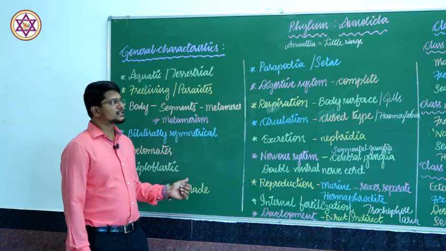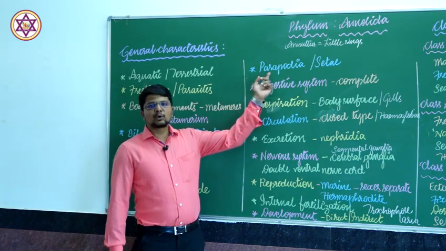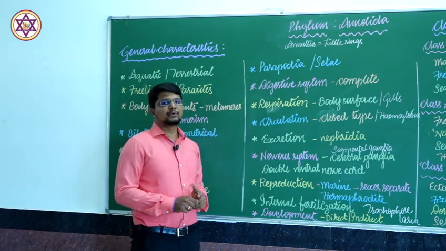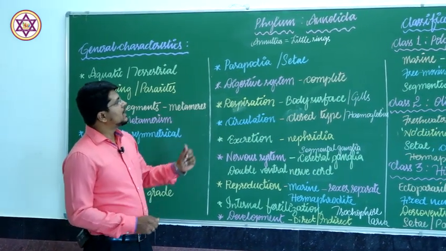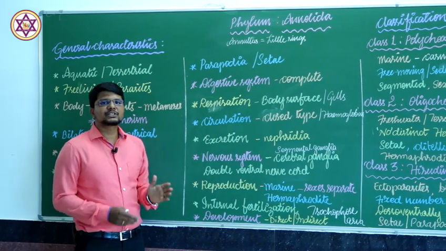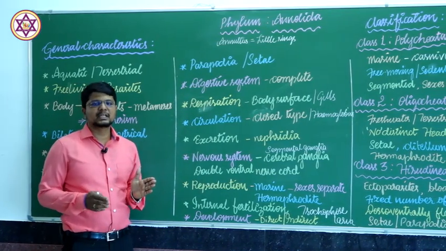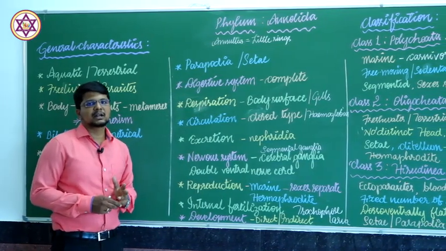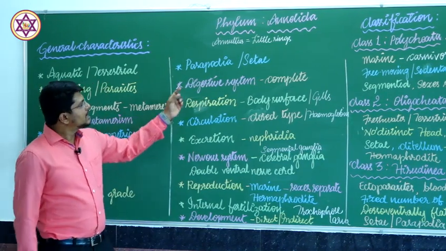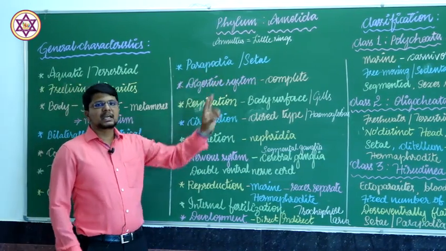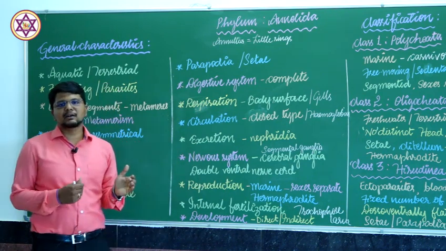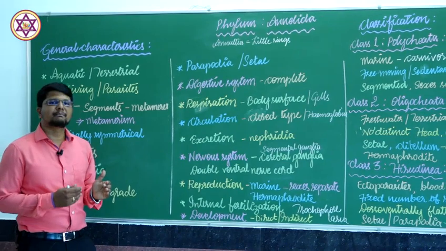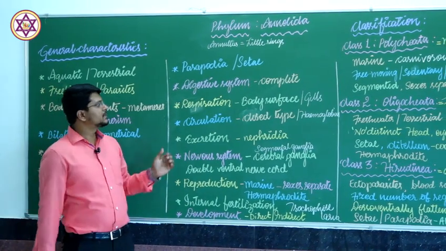And the locomotor structures are parapodia, or in some cases setae. Parapodia and setae are distributed all over the body, in each of the segments. And these parapodia or setae help prevent the backsliding of the animal when they are in peristaltic movement.